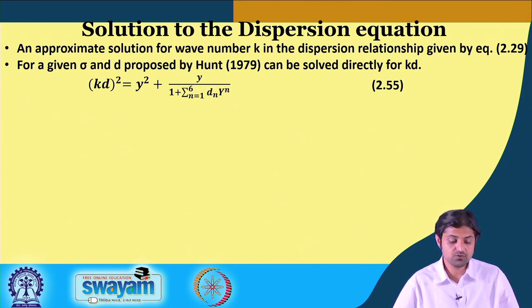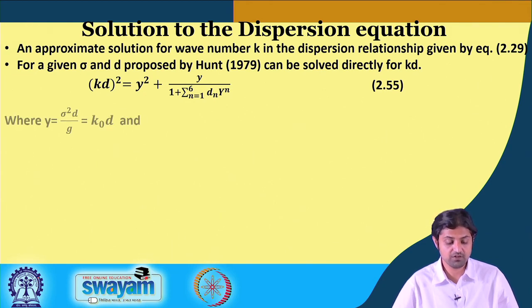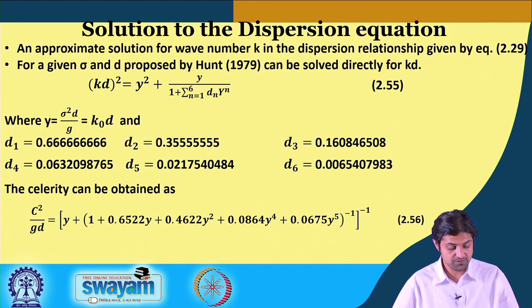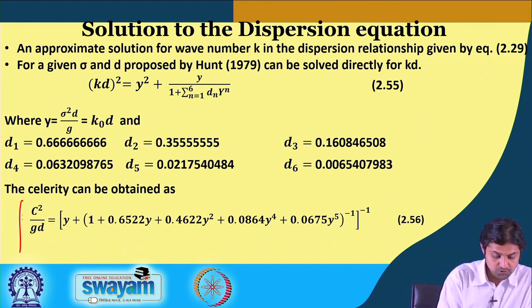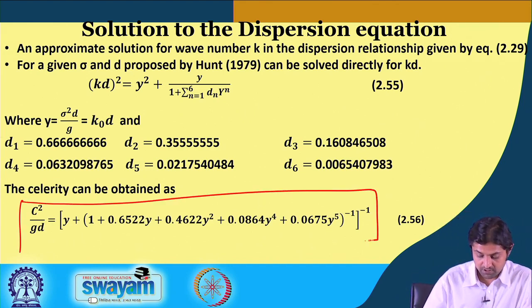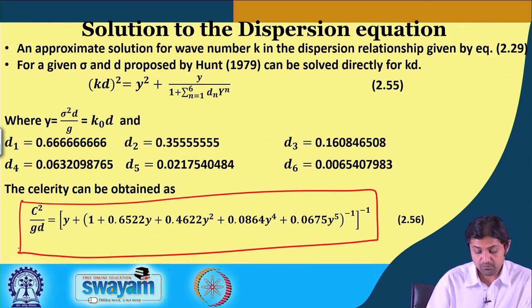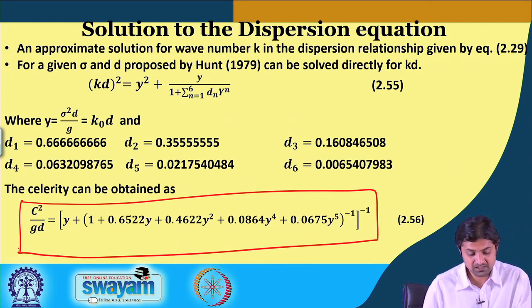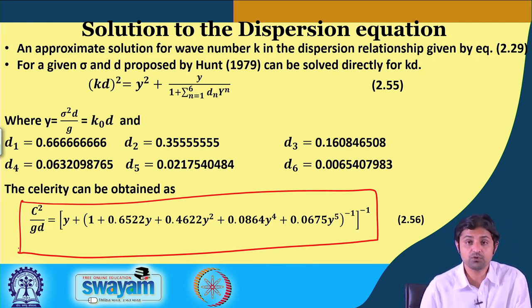He said kd squared is equal to y squared plus y divided by 1 plus the sum for n from 1 to 6 of dn yn, and this final equation can be used in MATLAB or Excel to determine for different y's. So, if you put it in a computer code using MATLAB or Excel, there is no need for iteration or any other method. So, this is just for information purposes.